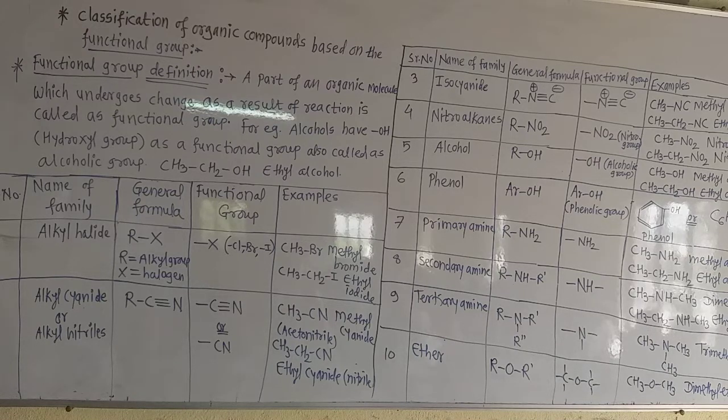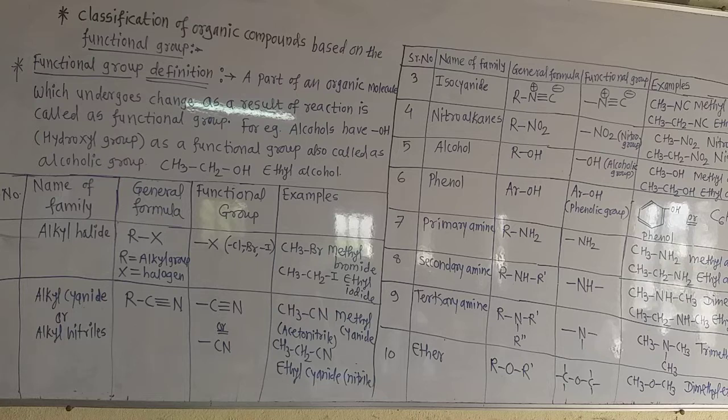Methyl group, CH3. If we remove one hydrogen atom of the alkane, we obtain the alkyl group. Such as from methane CH4, if we remove one hydrogen from CH4, it converts into CH3. So methane is converted into the methyl group CH3. Ethane is CH3CH3. If one hydrogen of one carbon atom is replaced, that becomes CH3CH2, and that group is called the ethyl group.